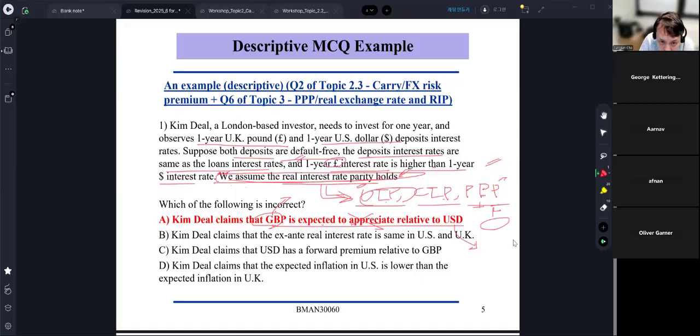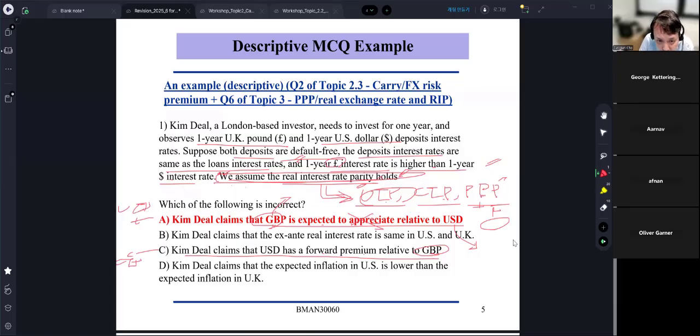Okay, now the third one, this is CIP. A high interest rate currency should have a forward discount. So the pound should have a forward discount, since the pound has the higher interest rate, and the dollar has a forward premium. So this is the correct one. C is based on CIP. A is based on UIP, so we know A is incorrect.